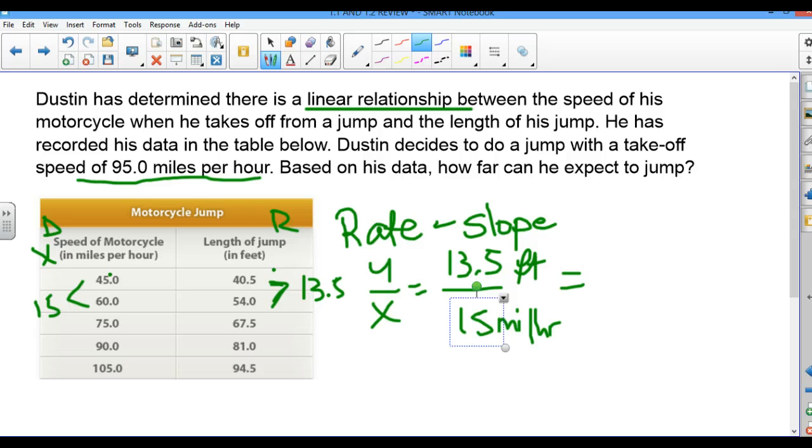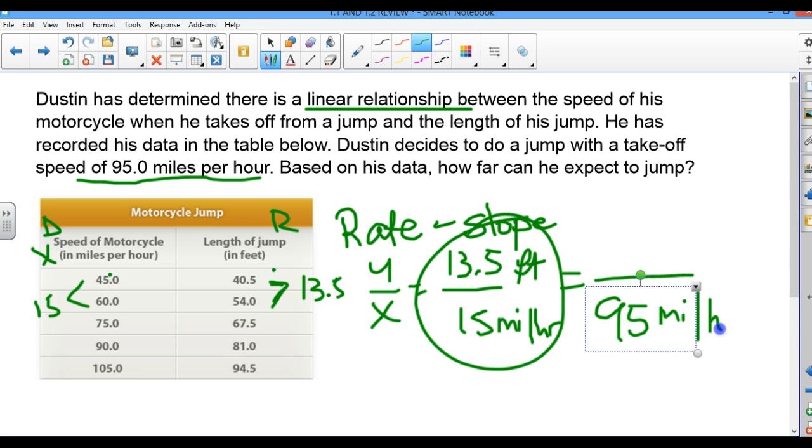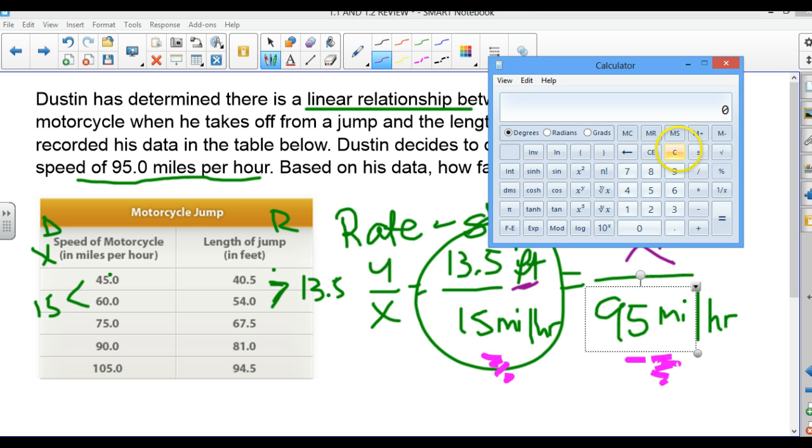So I can set up a proportion very easily. 95 miles per hour will go here, again miles per hour, and then we are solving for the distance in feet that I do not know. From there we can grab a calculator and find the cross product.